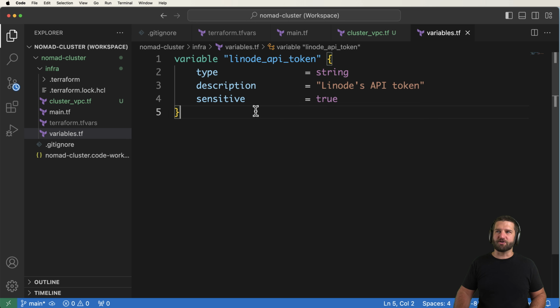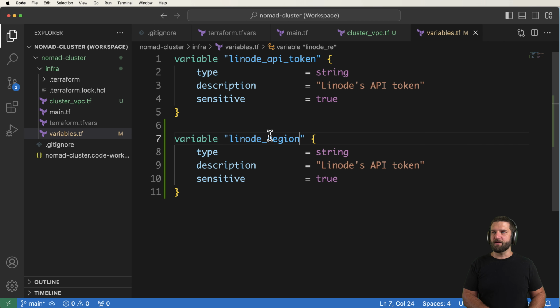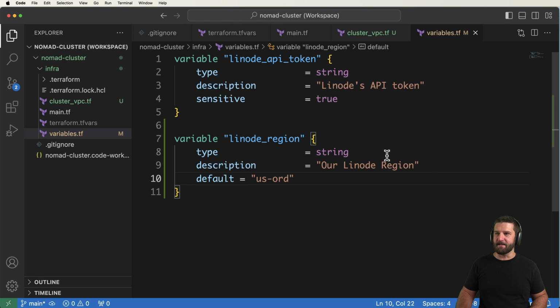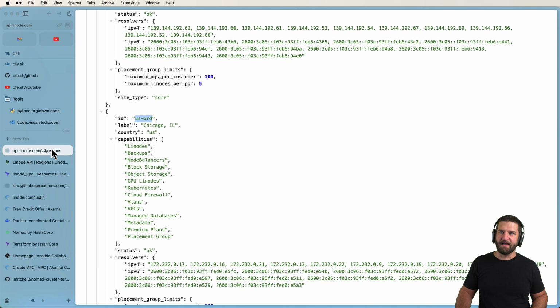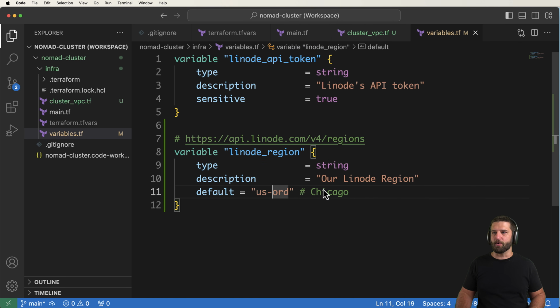So right off the bat, I grab a new variable here. And this one I'm going to call my Linode region. This is no longer sensitive, so I can get rid of this. When it comes to the VPC and all of the instances in it, we want to make sure that they're all in the same exact region. This time I'm going to set a default value in here. This one is going to be US ORD, which of course is just simply Chicago. And you can see that inside of the docs there, which I will also put into the code right here, just to remember exactly where those regions are.